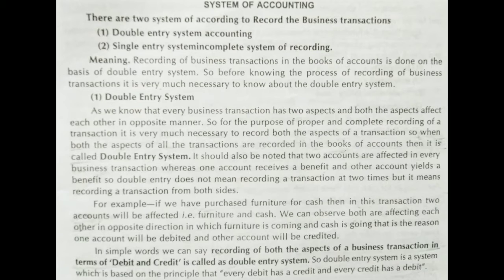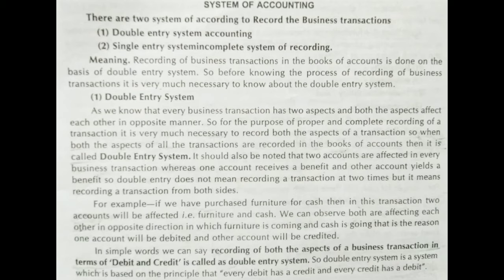When we record any transaction, the transaction has got two aspects. One is your debit aspect, other is your credit aspect. And when we pass a journal entry, suppose I am telling you one example, purchase furniture for rupees 10,000. The journal entry will be furniture account DR to cash account. So here furniture is debited, cash is credited. So we can see in one single journal entry, both the aspects are there. One aspect is debited, one aspect is credited.